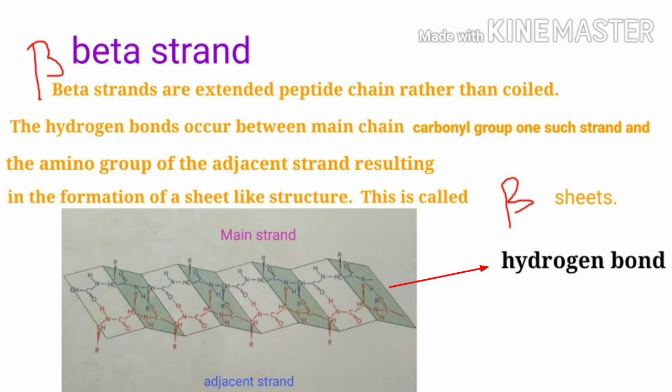Next, beta strand. Beta strands are extended peptide chains rather than coiled. The hydrogen bonds occur between the main chain carbonyl group of one strand and the amino group of the adjacent strand, resulting in the formation of a sheet-like structure. This is called beta sheet. The blue color one is the main strand, the red color one is the adjacent strand. So there is availability of hydrogen bonds between the main strand and the adjacent strand.